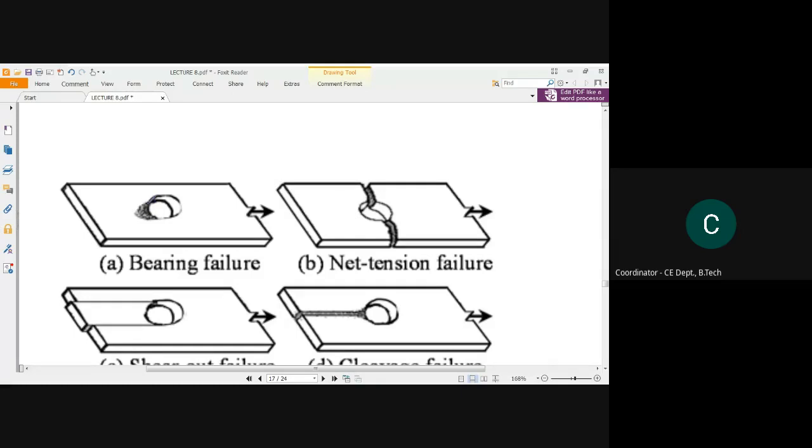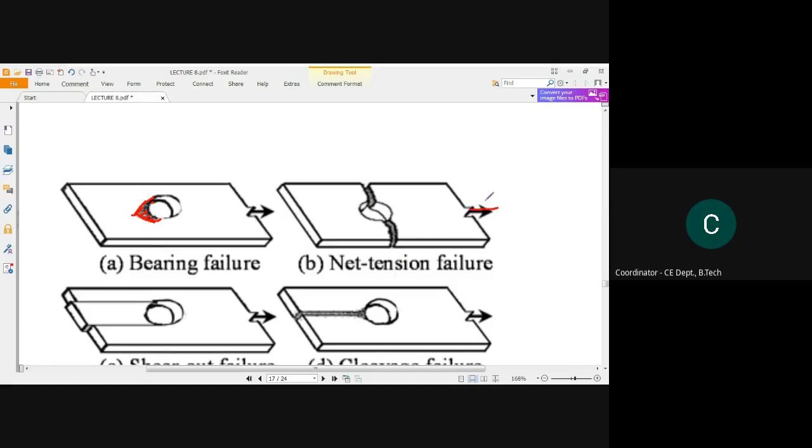The bolt has tried to resist and stay in that position, but that part has been stretched a little bit. That kind of failure is known as the bearing failure. See, this is a net tension failure. See what happened in this place. Here the bolt was in this place, and the net tension failure occurred.